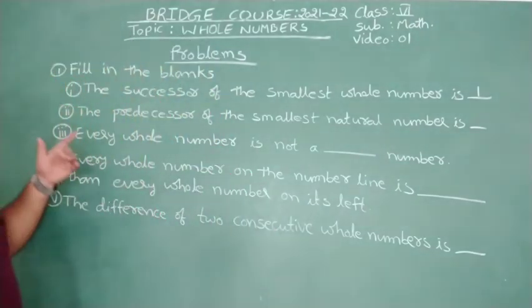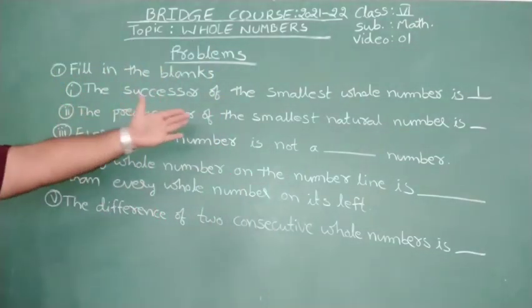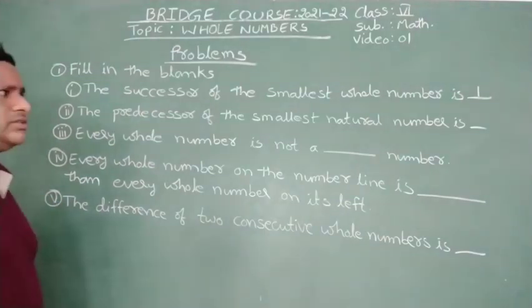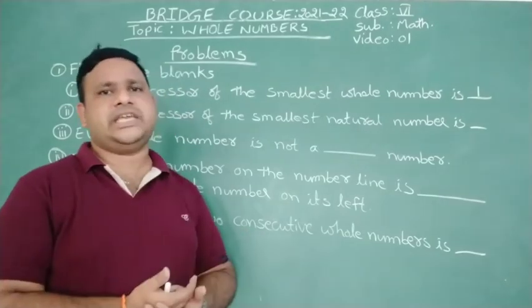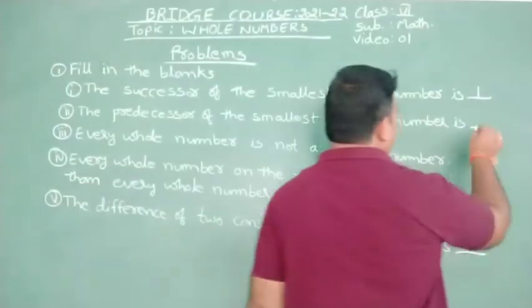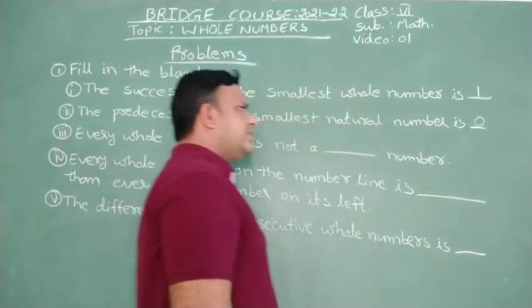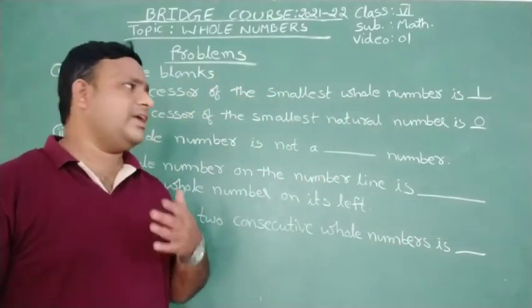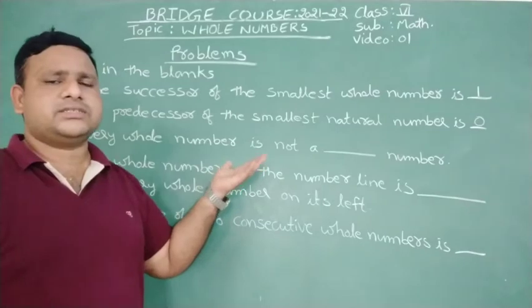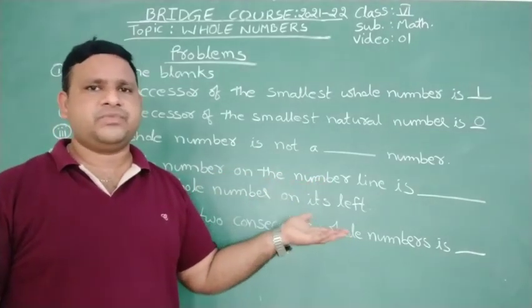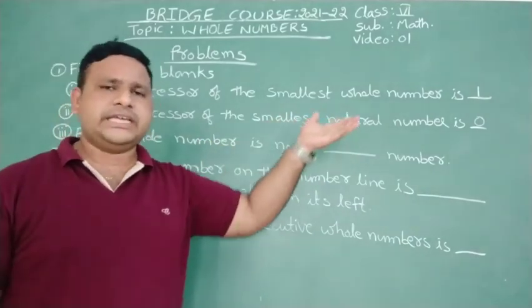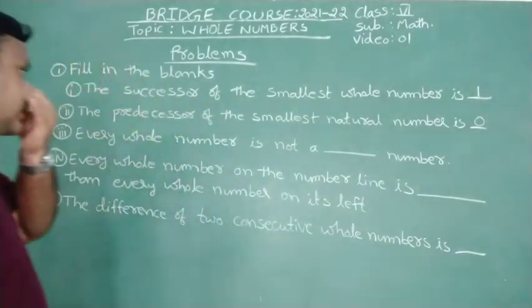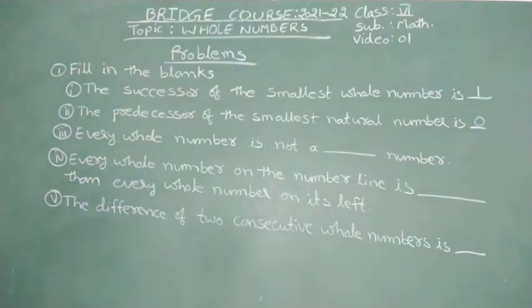But in whole numbers, the predecessor of the smallest natural number: the smallest natural number means 1. Its predecessor in whole numbers is 0. Okay. So here we can answer for this question in 2 ways. When we consider the natural numbers, then its predecessor does not exist. But when you consider the whole numbers, the predecessor of 1 is 0. Understood? So the same question can be answered in 2 ways and both the answers are correct.